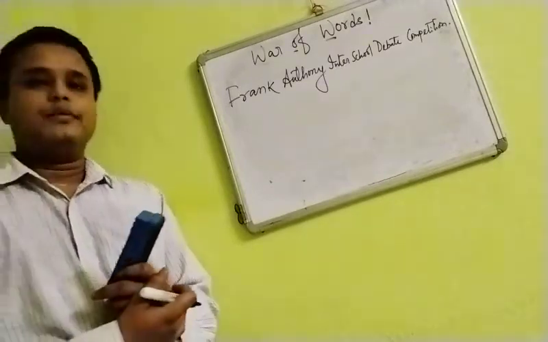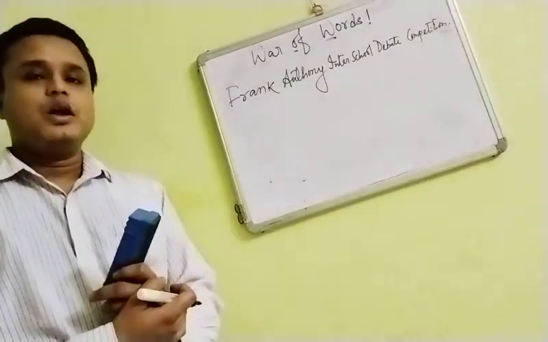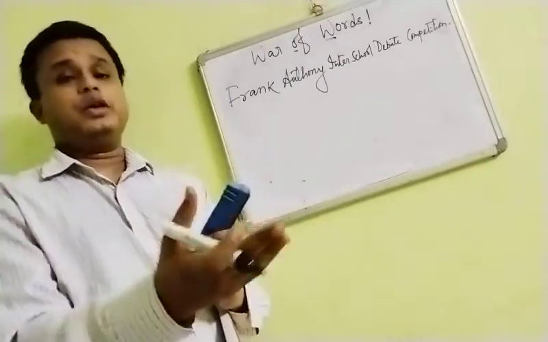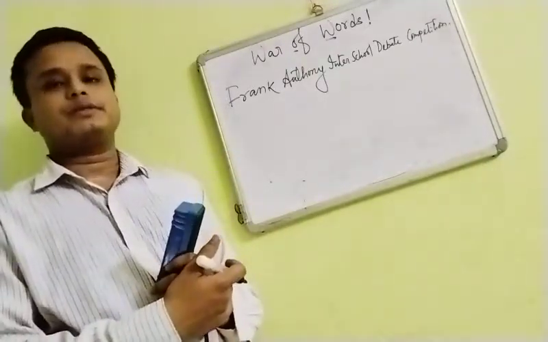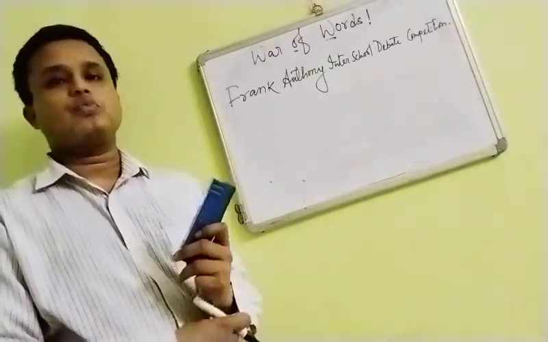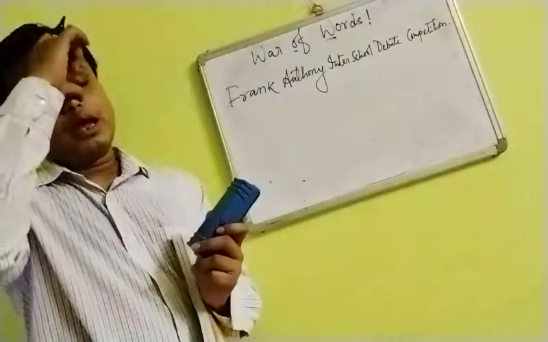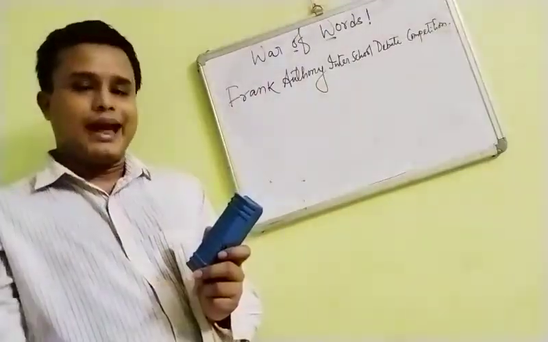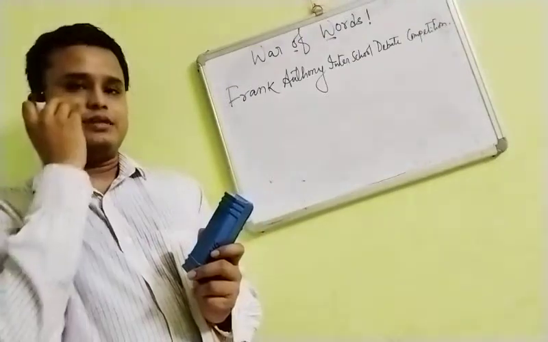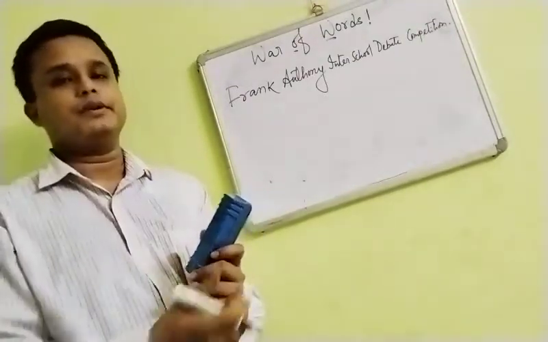Now here you will have to give the date. Today, suppose, is your exam, so you can't give today's date. You will have to give a date which will be at least 10 days and a maximum of 15 days after this date.